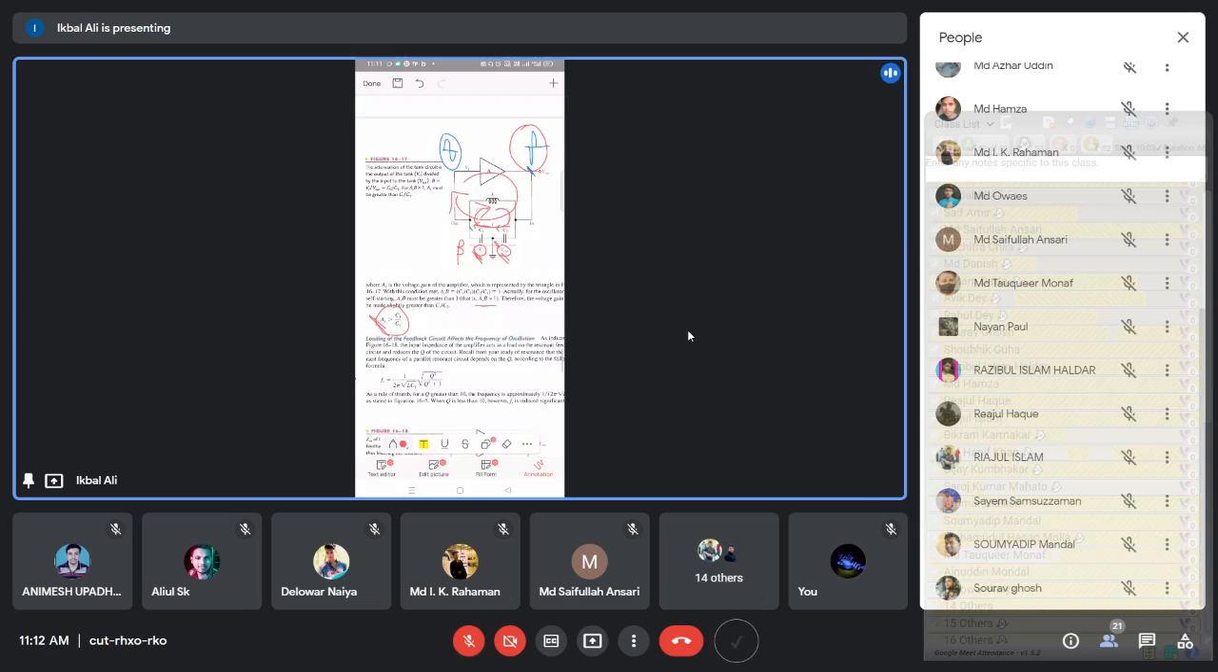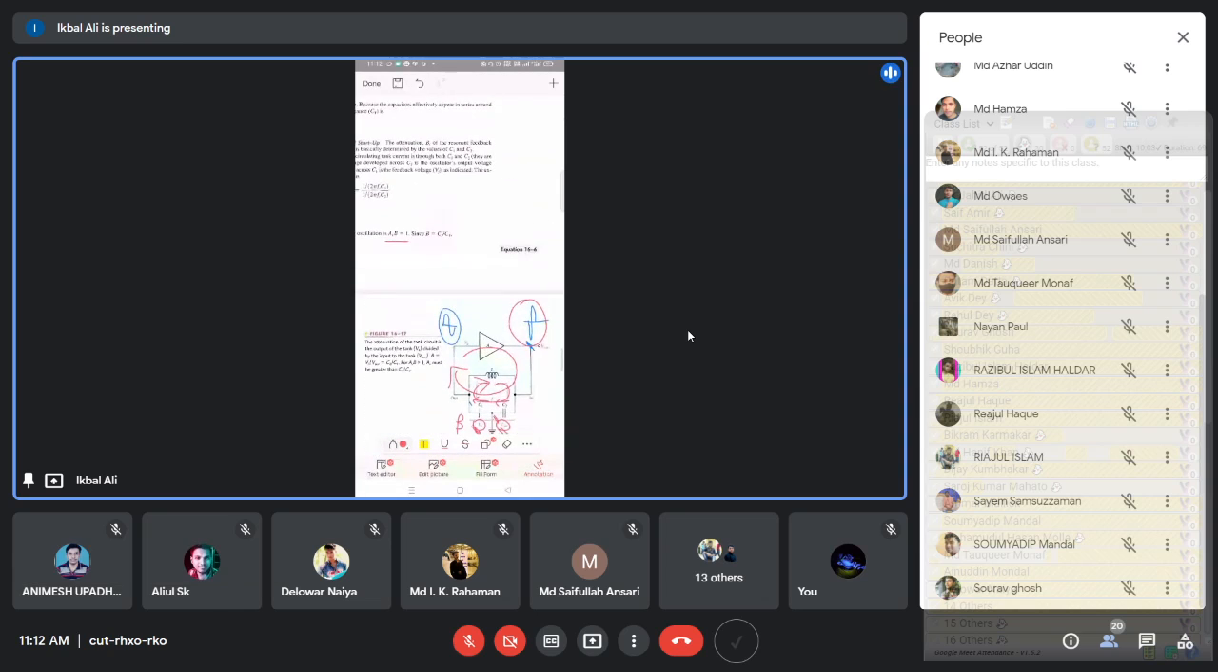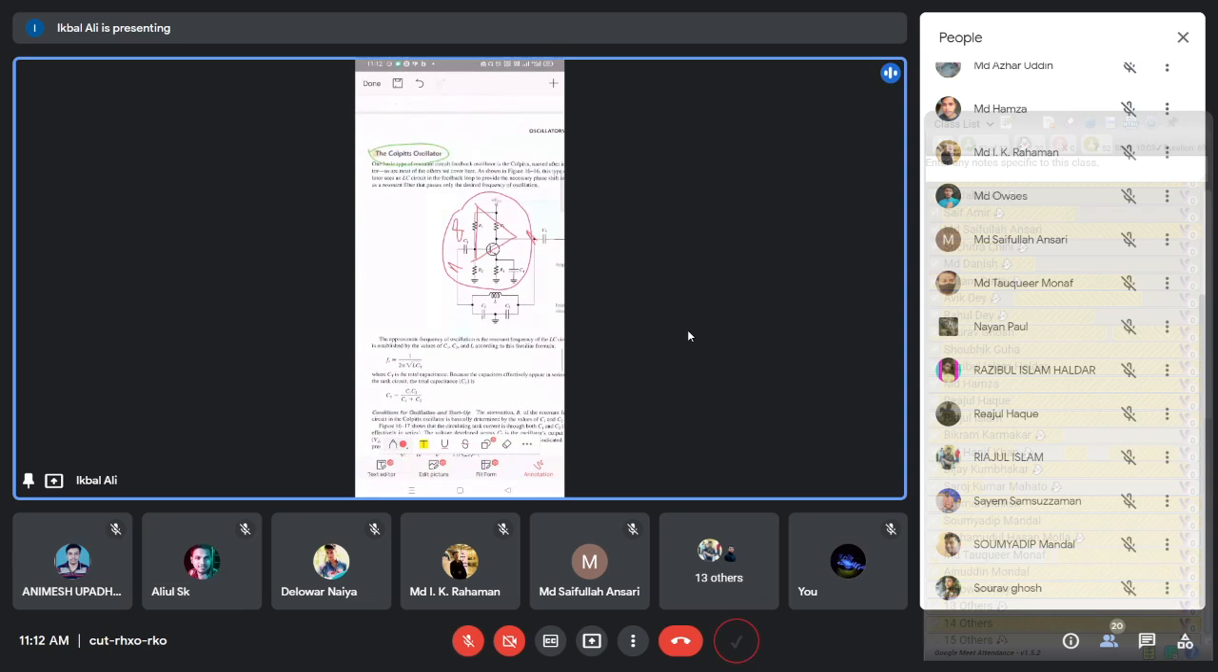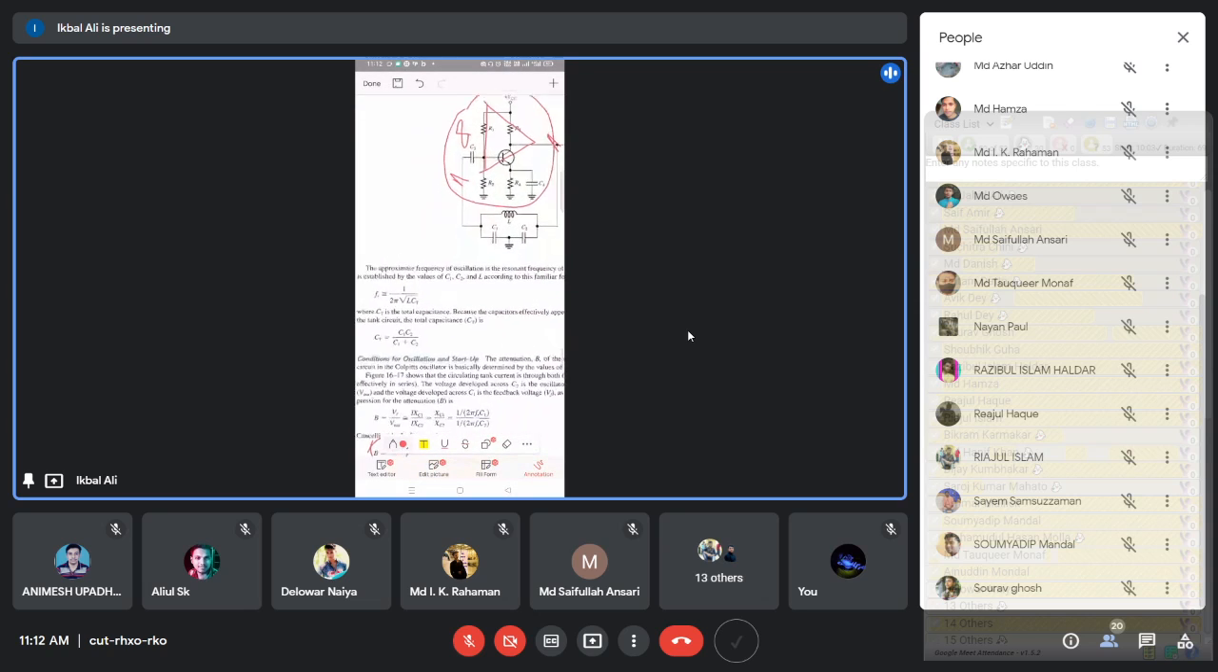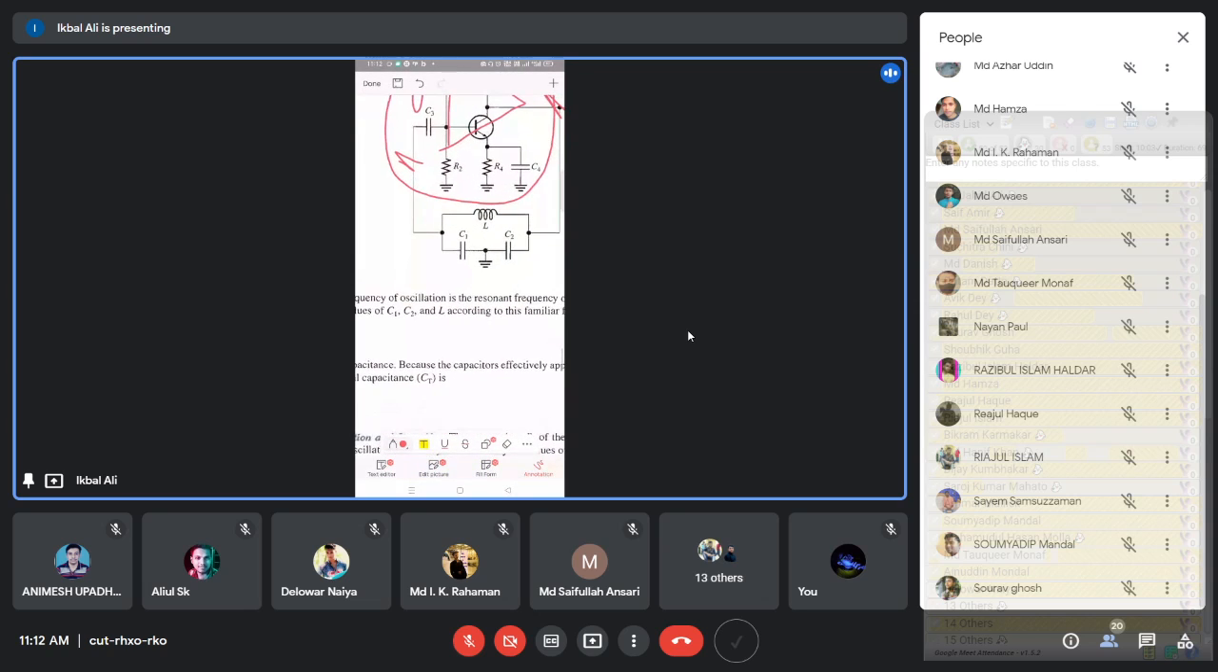We have not yet discussed the frequency of this oscillator circuit. What is the frequency of the signal it is producing at the output of this circuit? That means, what is the mathematical expression of this frequency? We will discuss this. That is very easy because you know the AC analysis of the parallel LC circuit. From that, we can very easily calculate the frequency of the oscillation.